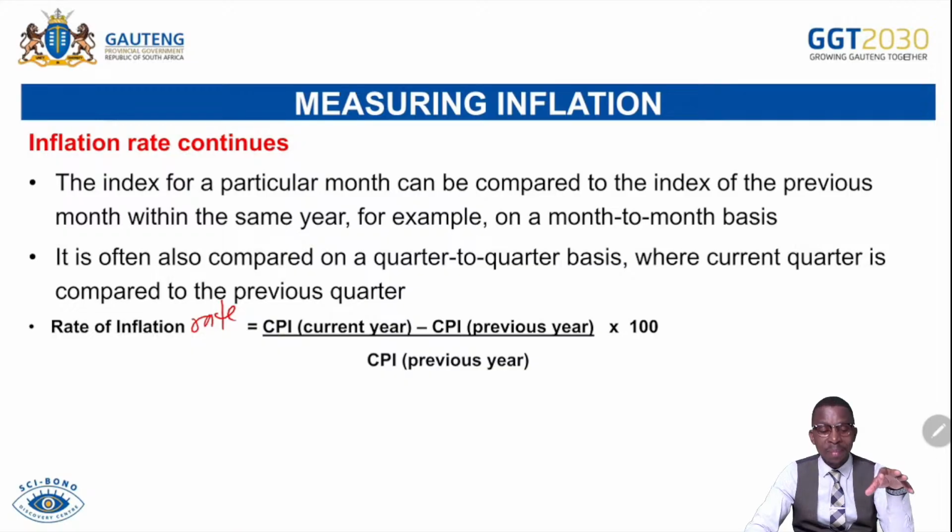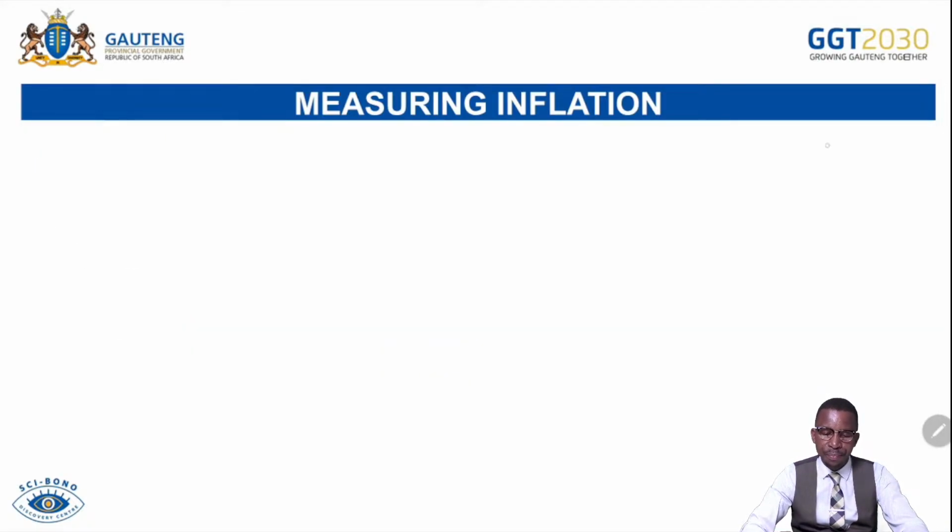So remember, some can say CPI for the current year minus CPI for the base year. Remember, our current base year in South Africa is 2015 prices. But it can happen that we are not given the base year, we are given the previous year, year-to-year, 2023 figures and 2024 figures. What is your current year? It is 2024 figures. What is your previous year? It is 2023 figures. Then you must be able to substitute and calculate.